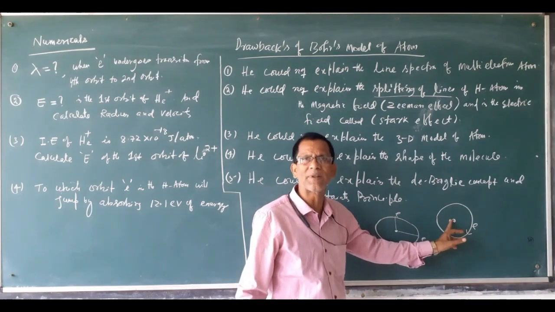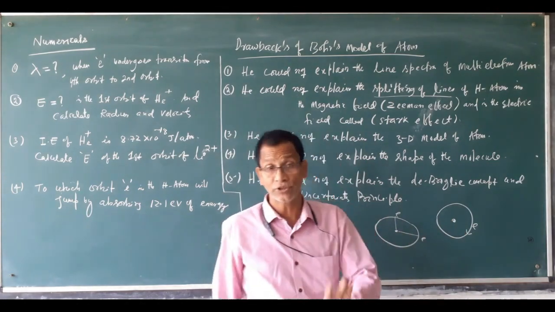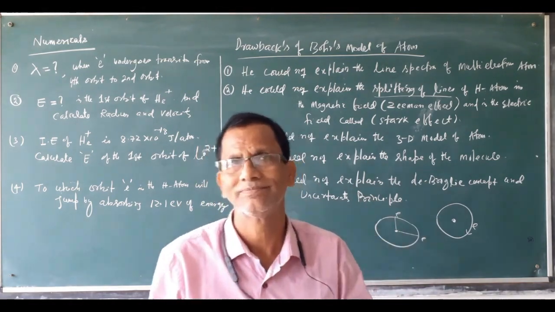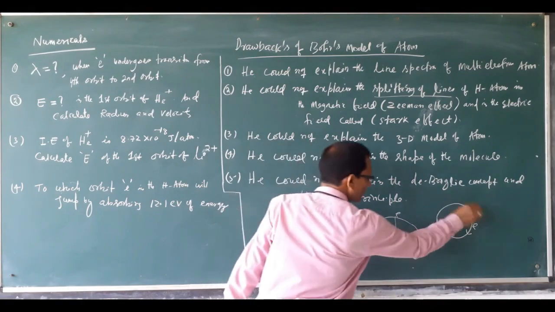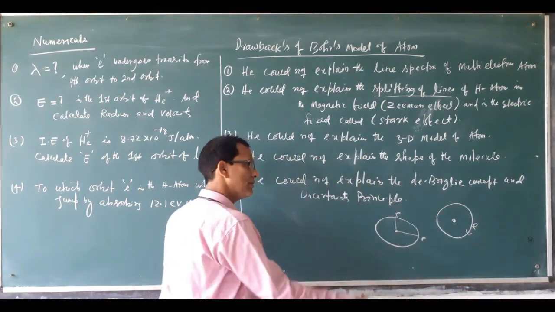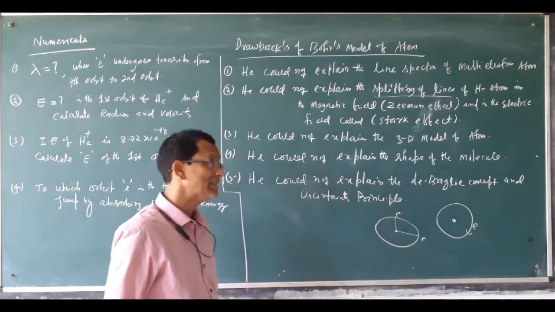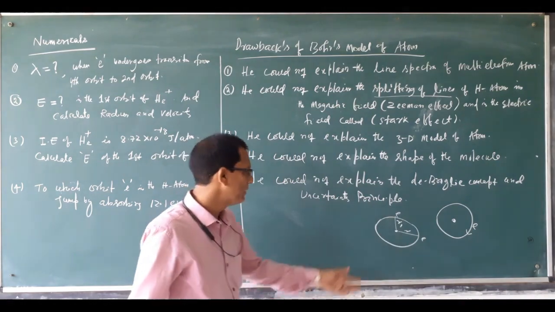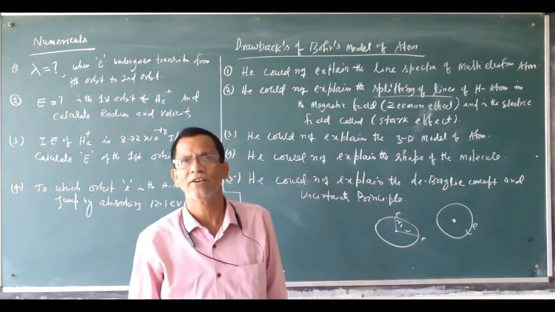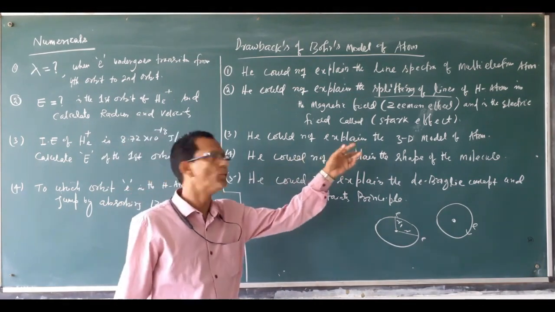A circular path is planar, but this is 3D. So Bohr could not explain the 3D model of the atom. As per Bohr the path is circular, but as per modern scientists the path is elliptical, which means r is not the same; there is a major axis and a minor axis. That is very important, and it is one drawback of Bohr's model.